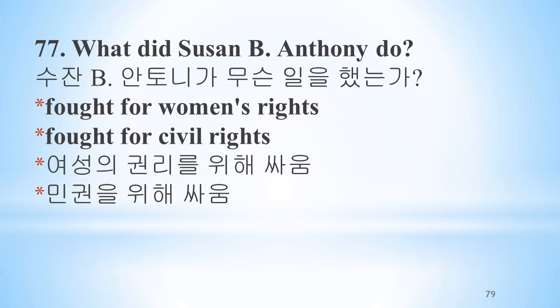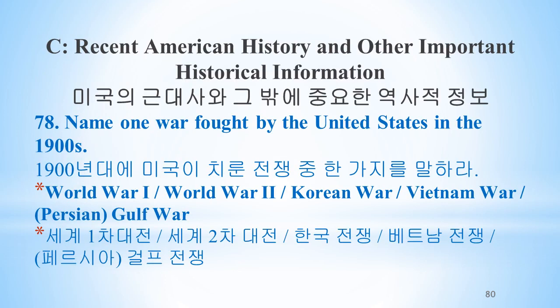Fought for women's rights, fought for civil rights. Name one war fought by the United States in the 1900s. World War I, World War II, Korean War, Vietnam War, Persian or Gulf War.